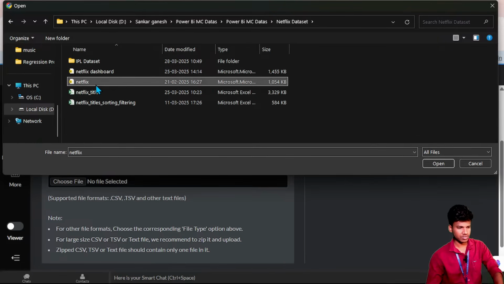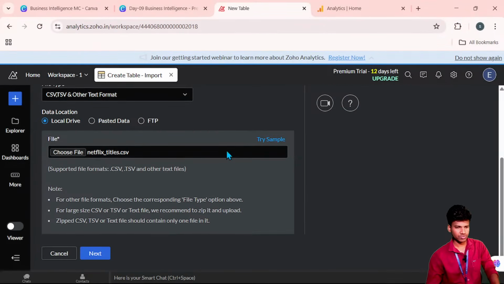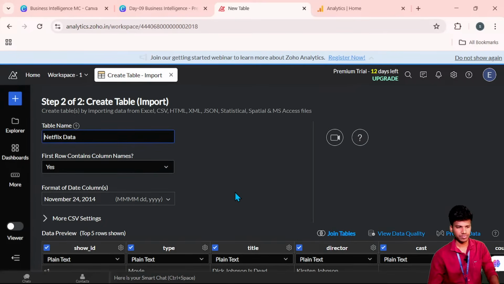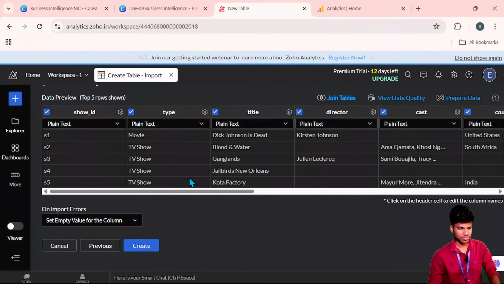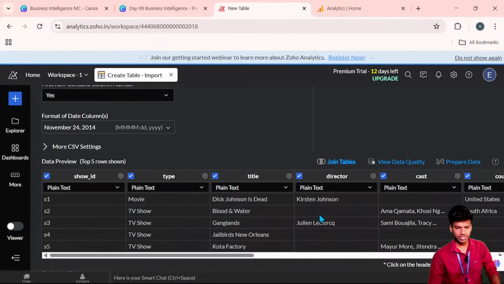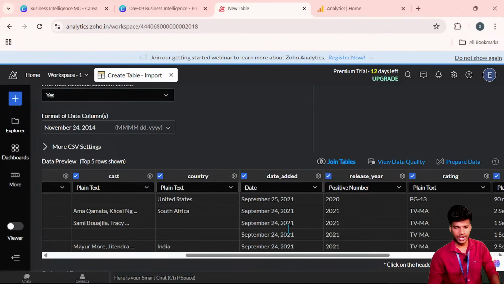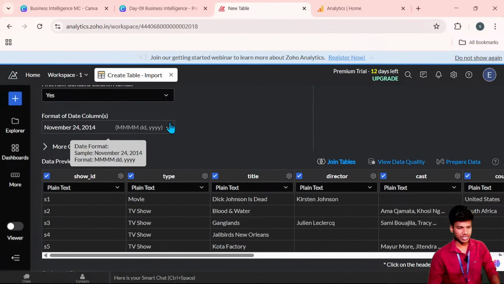Now the data set is here. Now I click this and open that and give next. So now I import my data, then I will continue with the next process. Give that next, and I will see every data. Now the Netflix data is here. In this particular table the year is presented, the date added is there and the year is also mentioned, the release year. Everything is mentioned here.